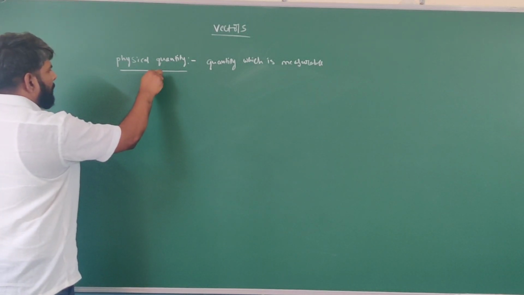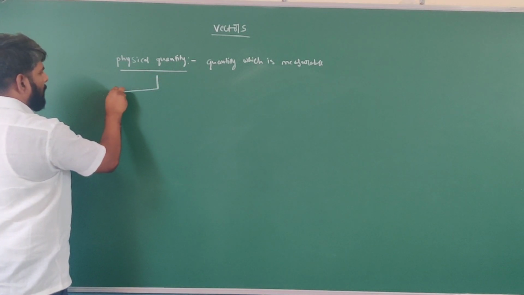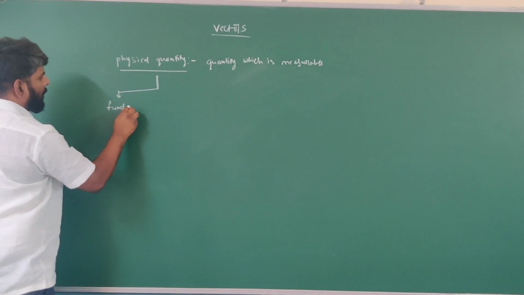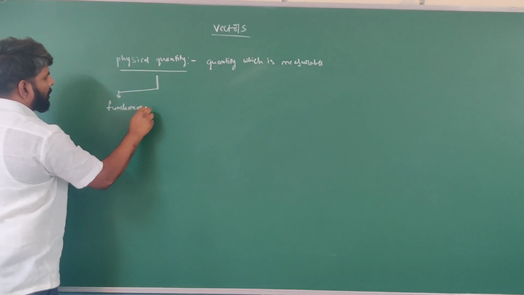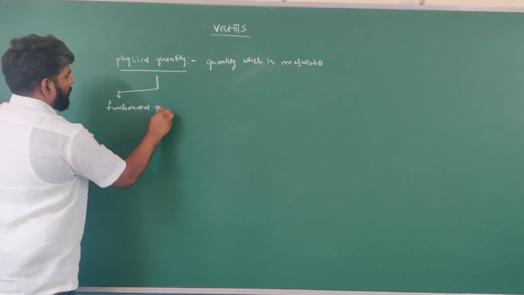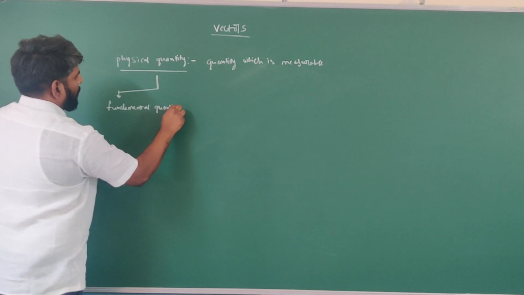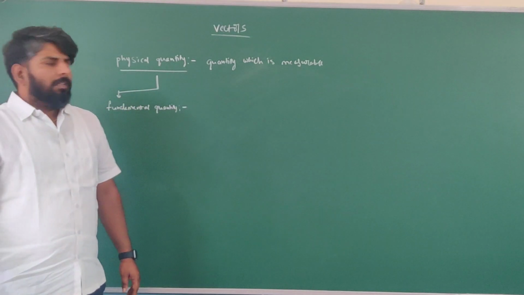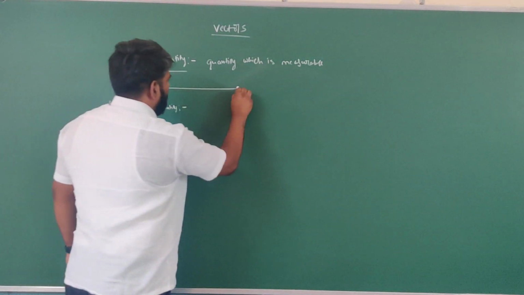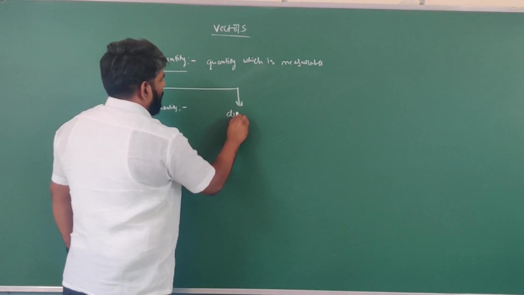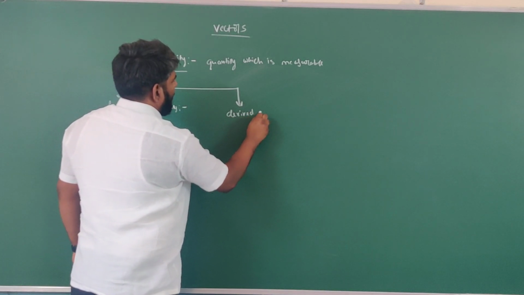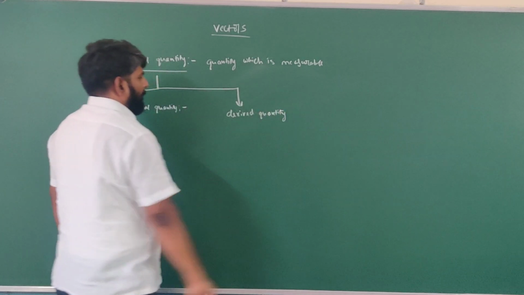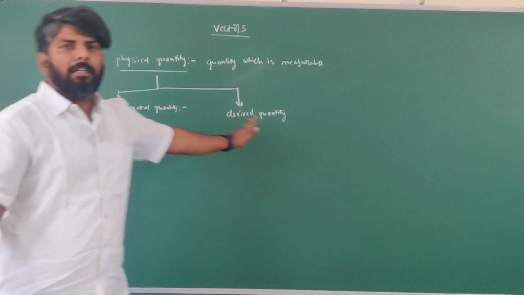So here, these physical quantities are two types. One, fundamental quantities. Another one, derived quantity.